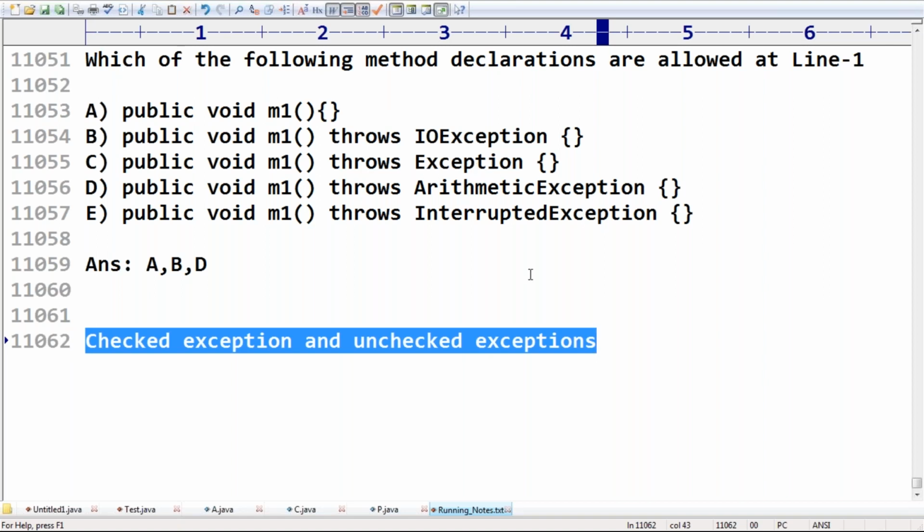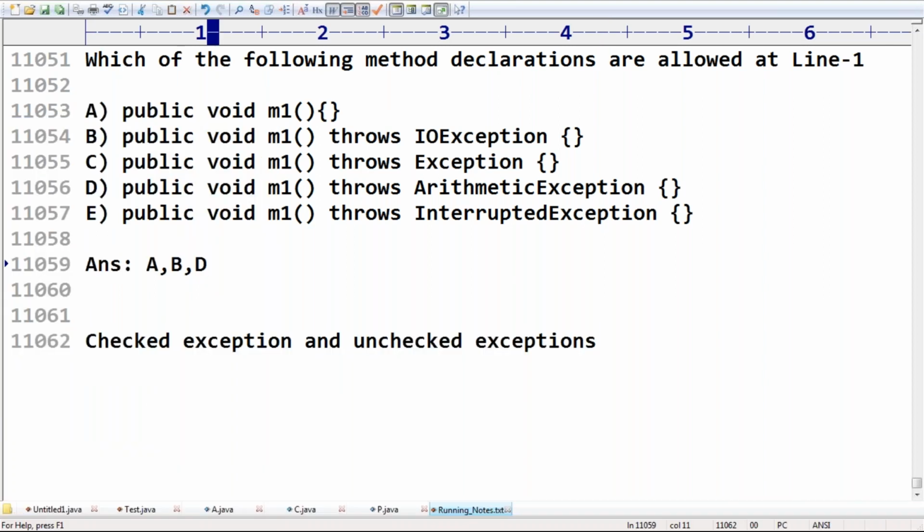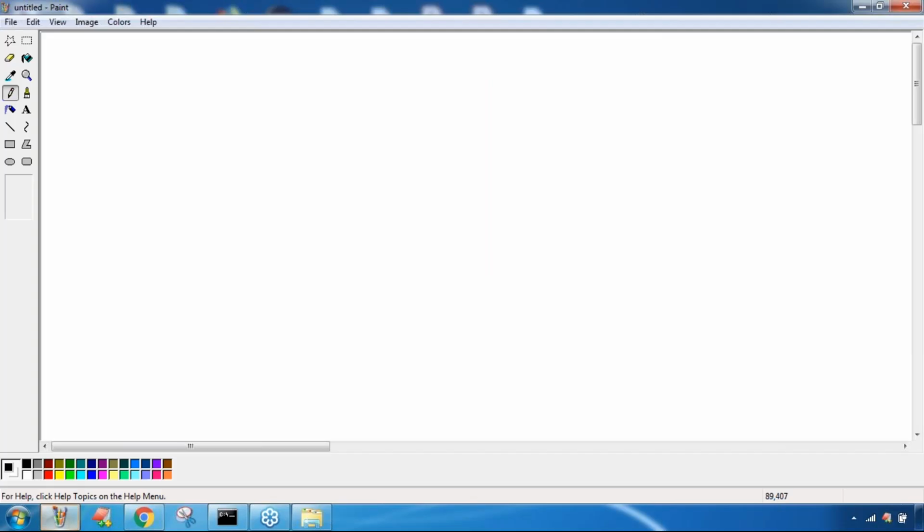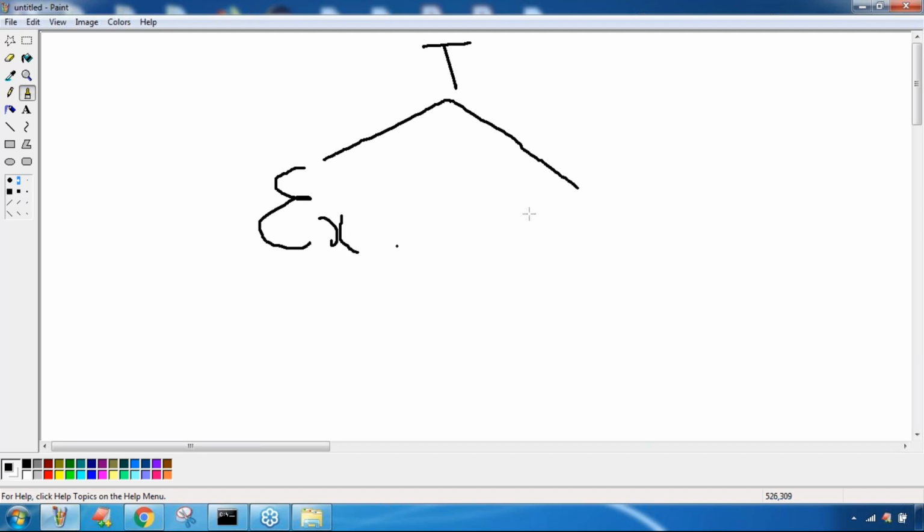Remember this. If you consider our diagram of the Java exception hierarchy, Throwable is there. The Throwable class contains two child classes: one is the Exception class, the second one is the Error class.